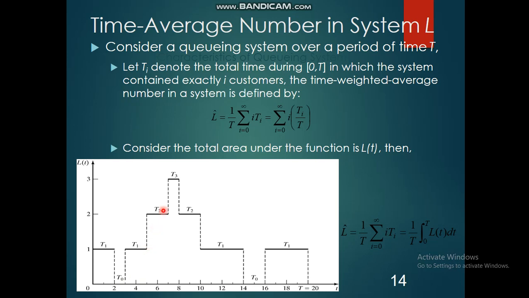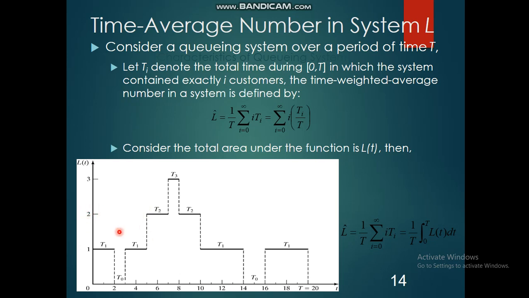The next arrival has happened at time 5, maybe 5 minutes, so during that time you can see there is a jump. The total number of customers from time 5 to 7 is 2.